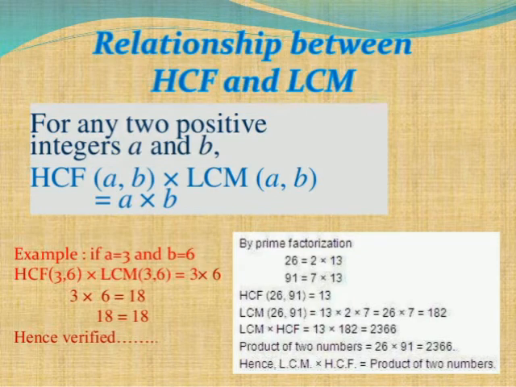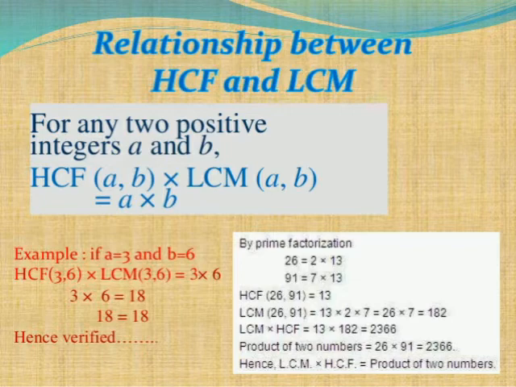Relationship between HCF and LCM. For any two positive integers a and b, HCF(a, b) into LCM(a, b) is equal to a into b. For example, if a is equal to 3 and b is equal to 6, HCF(3, 6) into LCM(3, 6) equals 3 into 6. 3 into 6 is equal to 18. 18 is equal to 18, hence verified.